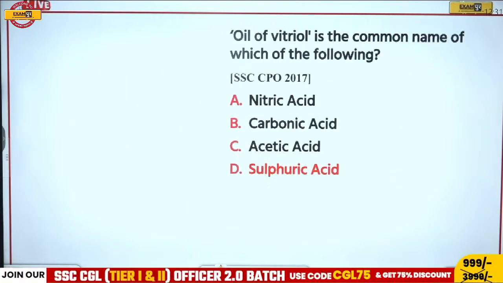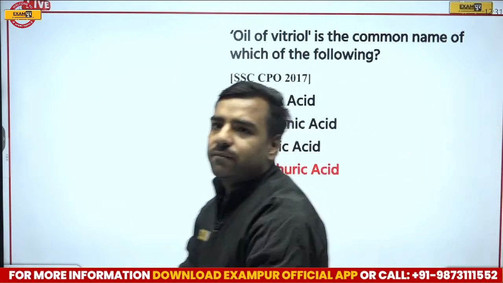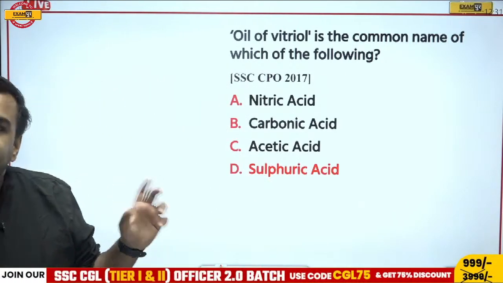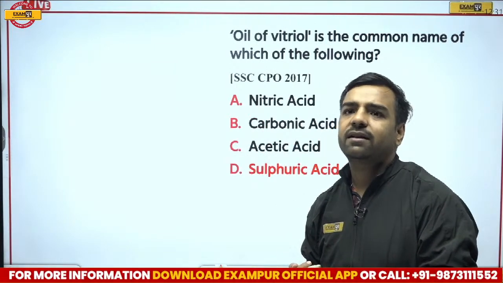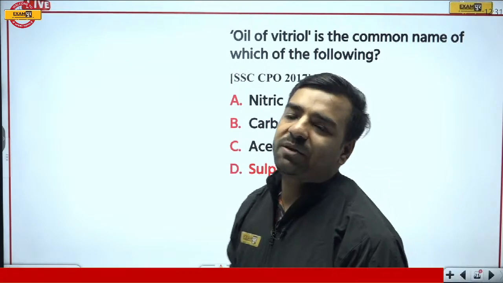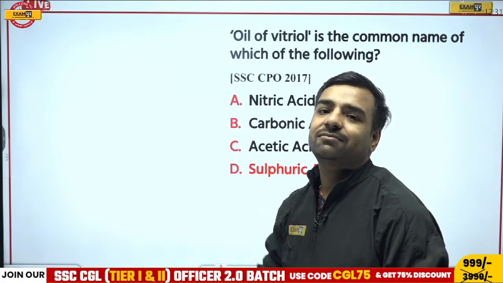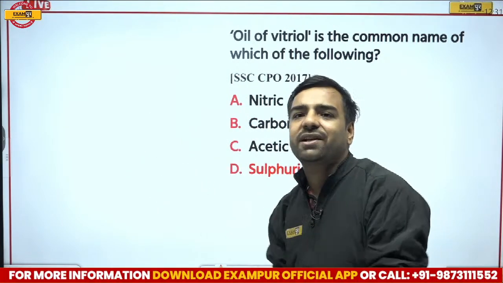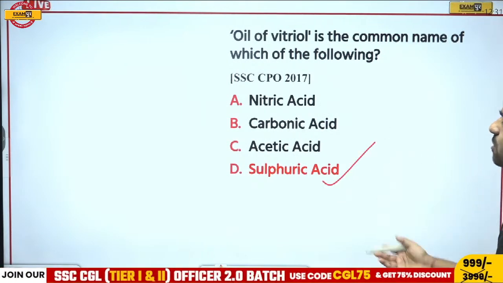Next we have, oil of vitriol is the common name of which of the following? So we already have the answer here. See, floriculture means the study of flowers. Flori word, Durgesh and Shankar, you can relate it with flower, right? Yeah, pisciculture would be of fish. Totally correct. In a similar way, sericulture is silkworm. So from those names, we can relate that. Okay. So oil of vitriol is the common name of sulfuric acid, which is also known as the king of chemicals. Next.